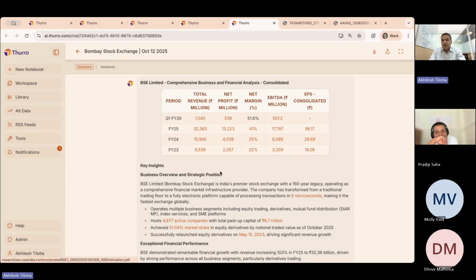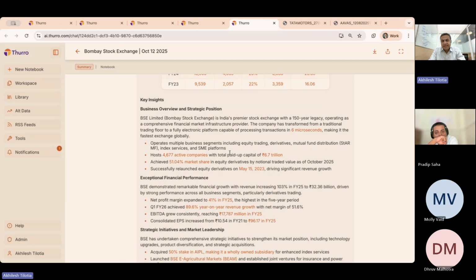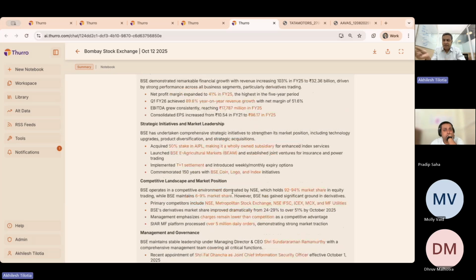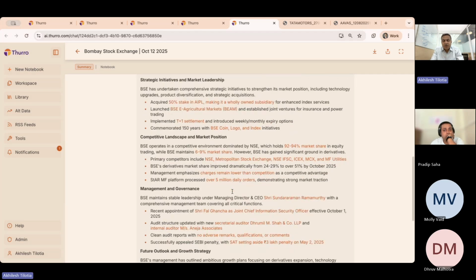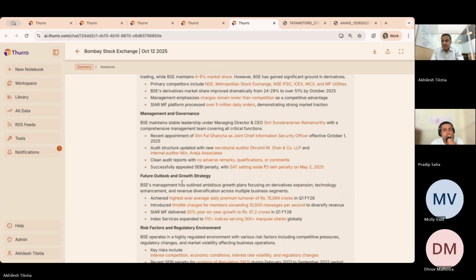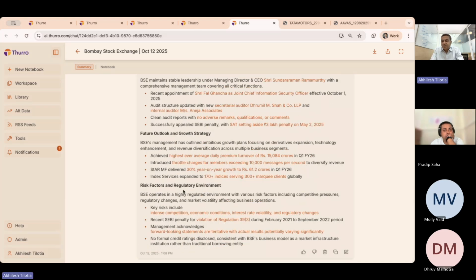Each of these, again, as you know, you can right click and go into the basic document. It's given me the key insights, business overview, strategic position, the financial performance. It's also added some of its understanding of the financial performance, etc. It's given the strategic initiatives and market leadership. These will all correlate well with the 18 questions that we had spoken about. Look at the competitive landscape, look at what the management has said, what the future outlook and growth strategy is, and what are the risk factors that you need to consider. You can take this away into a PDF for yourself to read at a later stage. It is anyways available in your workspace here.